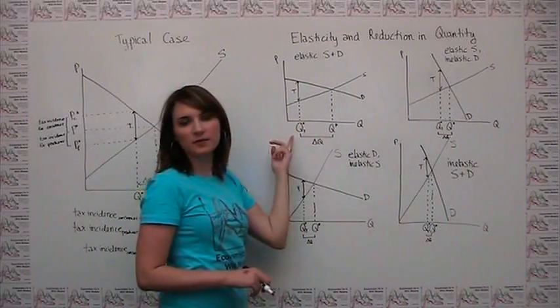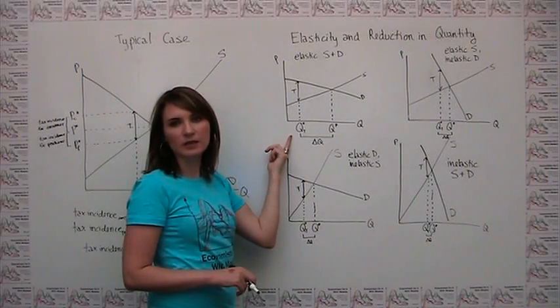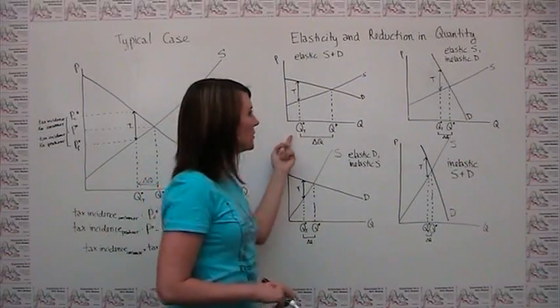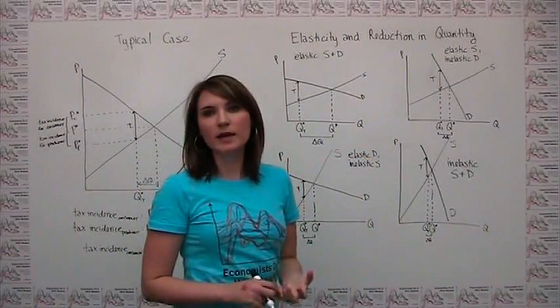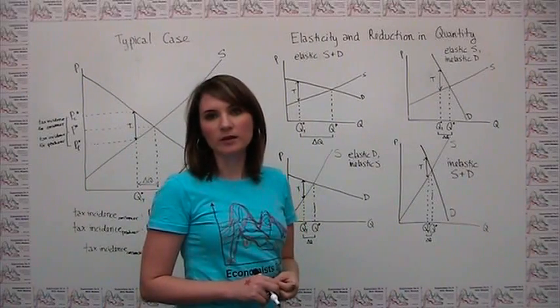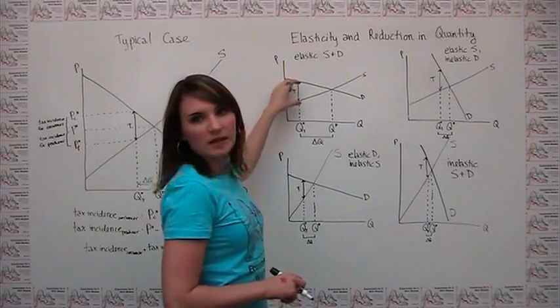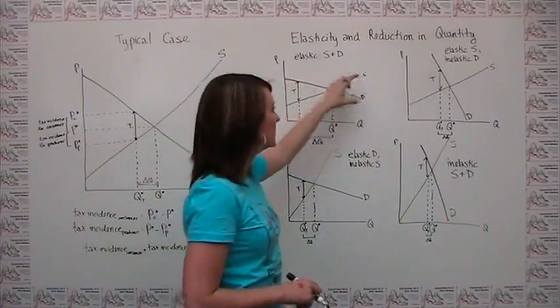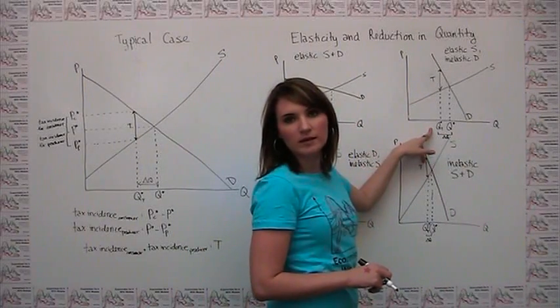We get a pretty significant change in the quantity transacted once we put this tax in place. If we look instead at the case of elastic supply and inelastic demand, so here we've just made one of the parties more inelastic, what we notice is even though we kept the size of the tax the same, we get a smaller reduction in quantity.